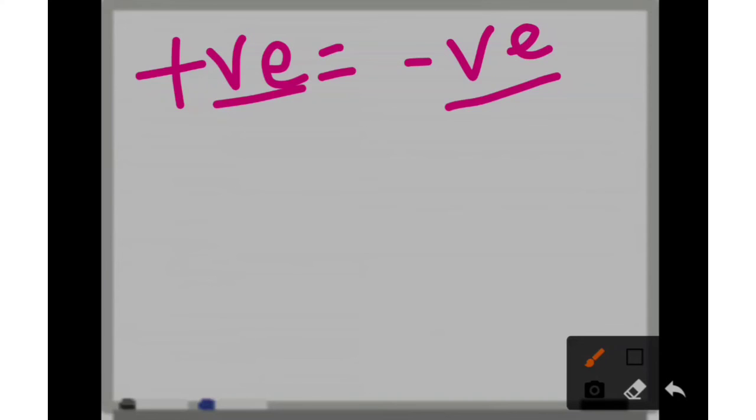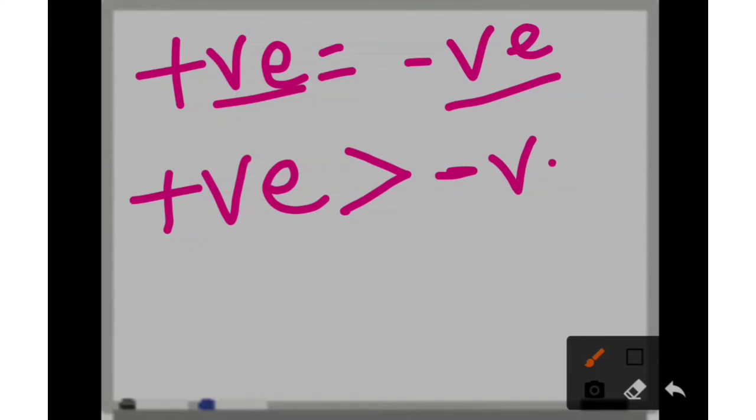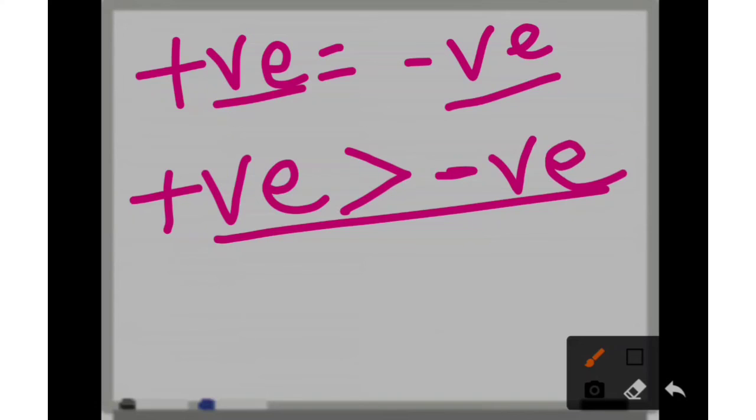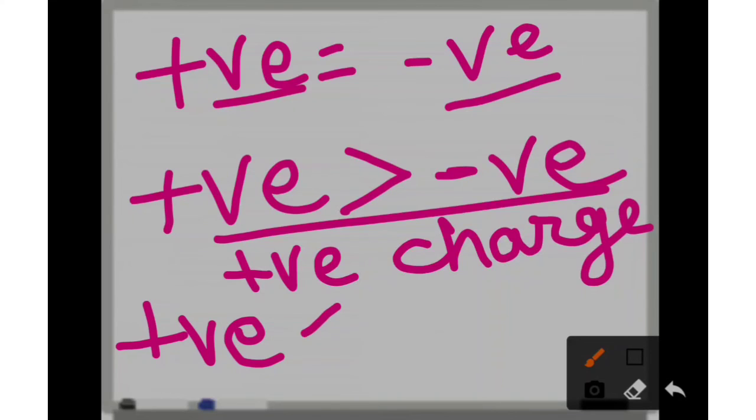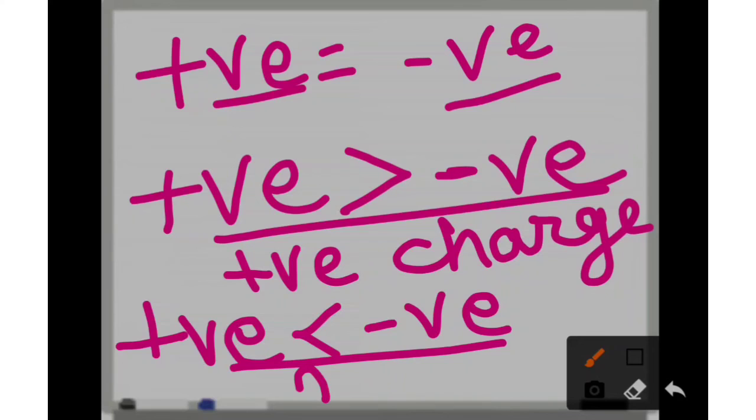So if in a body, because of some process, the number of positive charge is greater than the number of negative charge, then that body becomes positively charged. But when the number of positive charge is less than the number of negative charge, at that time that body becomes negatively charged.